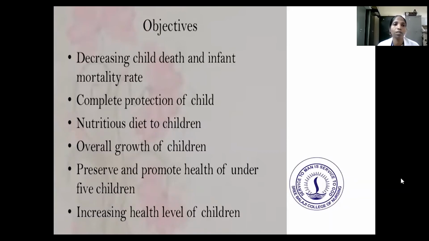So the first objective is decreasing child death and infant mortality rates and complete protection of the child. That is the main thing. Next is the nutritious diet to the children for overall growth. And next is to preserve and promote the health of under 5 children and increase their health level. So these are the objectives of intranatal care.